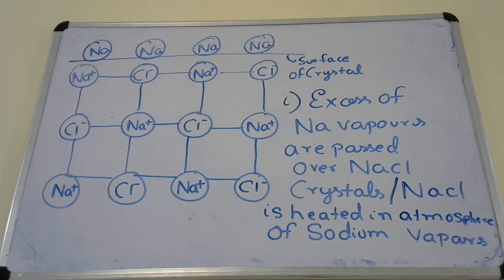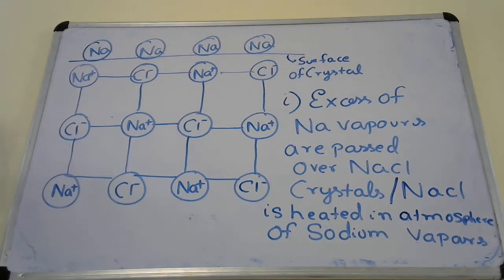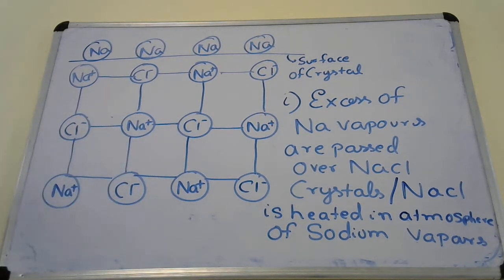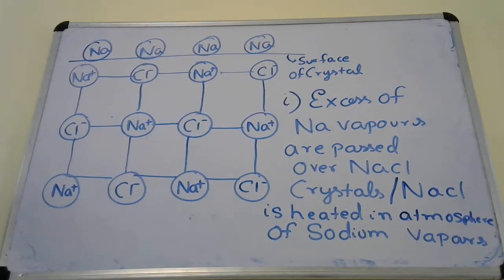So when we heated sodium chloride crystals in the atmosphere of sodium vapors, excess of sodium atoms will deposit on the surface of NaCl crystals.